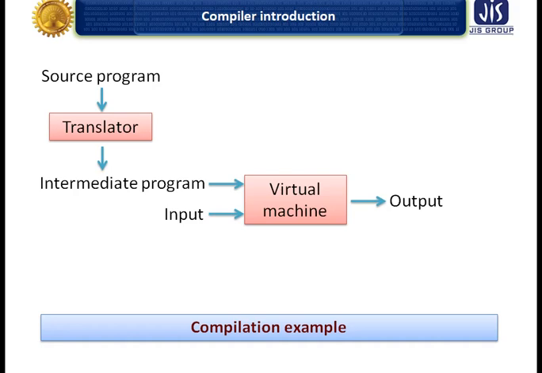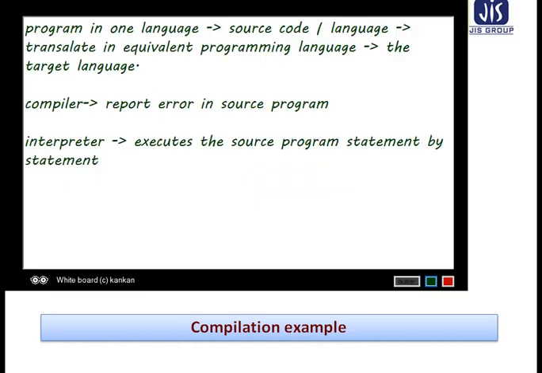That is why a Java source program may first be compiled into an intermediate form, called bytecode. Java bytecode, this is very important. This is the intermediate code. Okay.